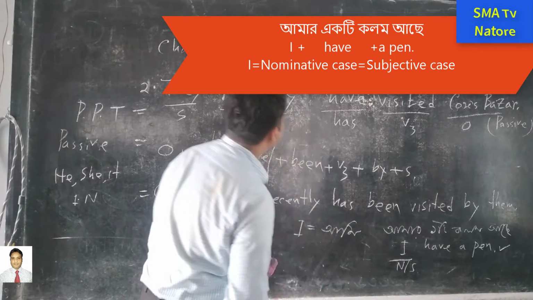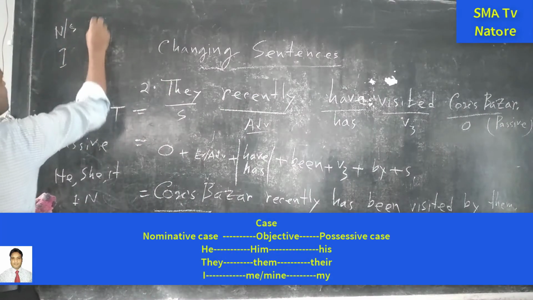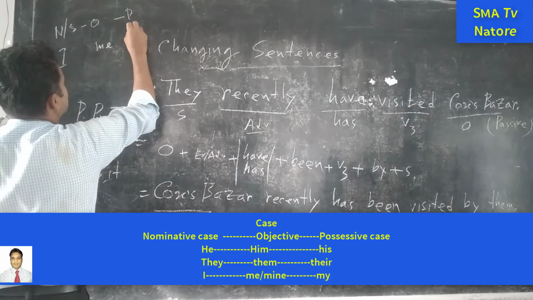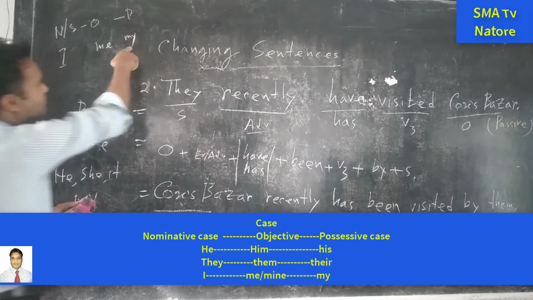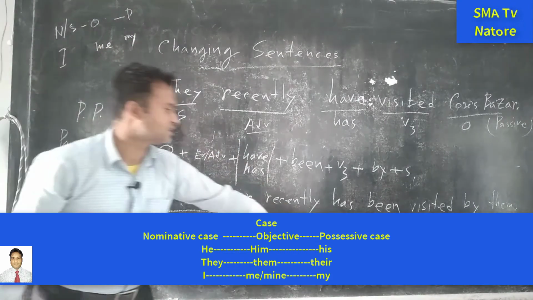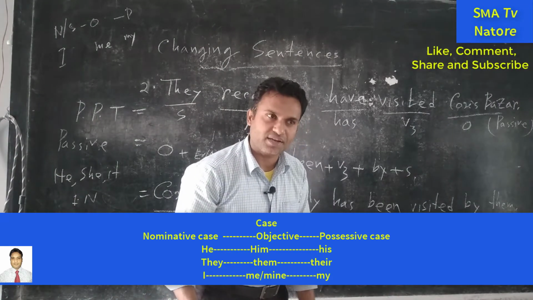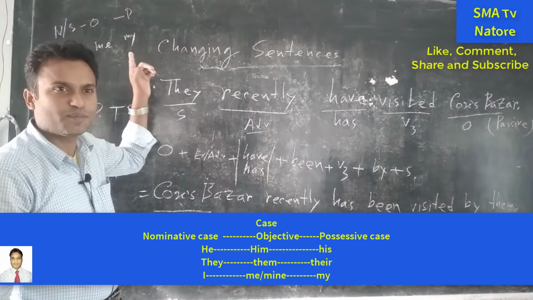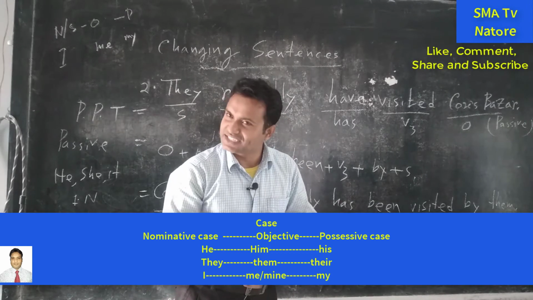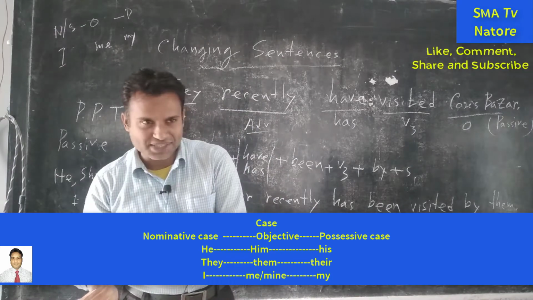Next one is I. This one is nominative case or subjective, and next one is objective case. This is me, and possessive case. The meaning is my. The meaning is this, but the place is nominative or subjective case. For this reason, what happened? The meaning comes from possessive, but the place is subjective, because at the starting of the sentence at first we will write down the subject, or its another name is nominative case.